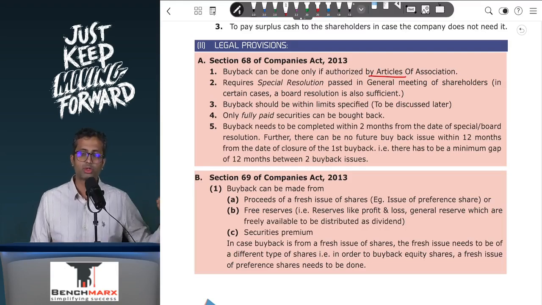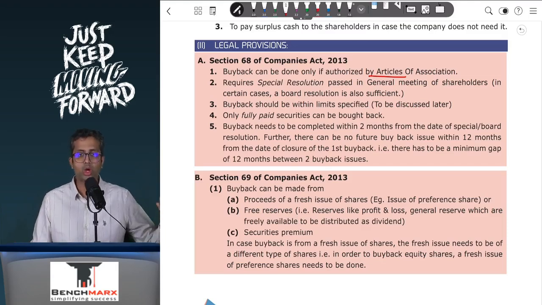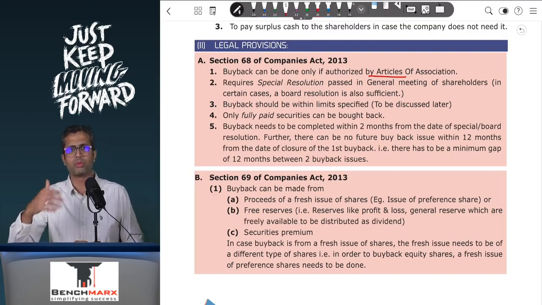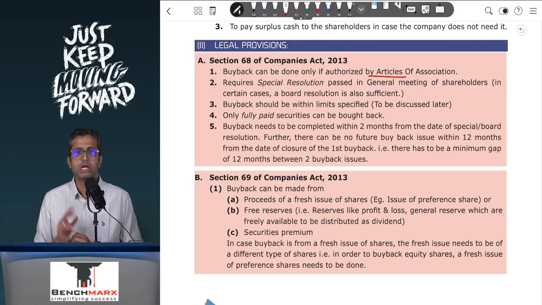Second, for a buyback to go through, necessary resolutions need to be passed. There are two possibilities. Either you can pass a board resolution whereby you can buy back up to 10% of your shares, or in case you want to buy back more, you can pass a special resolution in the general meeting whereby you can buy back around 25% of your shares. We'll do the detailed limits in due course. So the buyback either requires a special resolution or it can also be done using a board resolution.